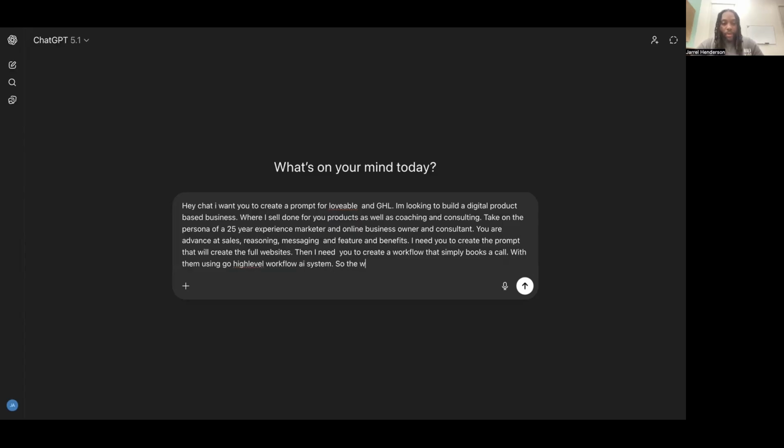So the workflow, create a workflow prompt. So the workflow goes like this. Now, the only reason that I know about the workflow and how it should go is because I've actually built them, and I do build them for businesses.